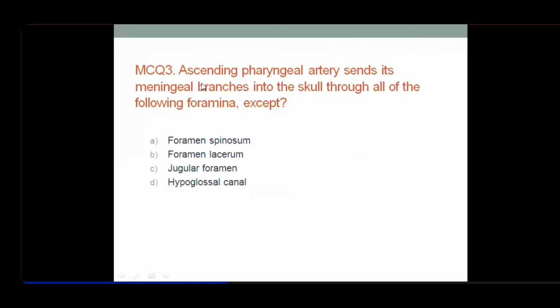Question number 3. Ascending pharyngeal artery sends its meningeal branches into the skull through all of the following foramina except. Head and neck has been taught to you. Dura mater has also been taught to you. I taught you the nerve supply of dura mater, the blood supply of dura mater, and the meningeal vessels which are entering into the cranium.